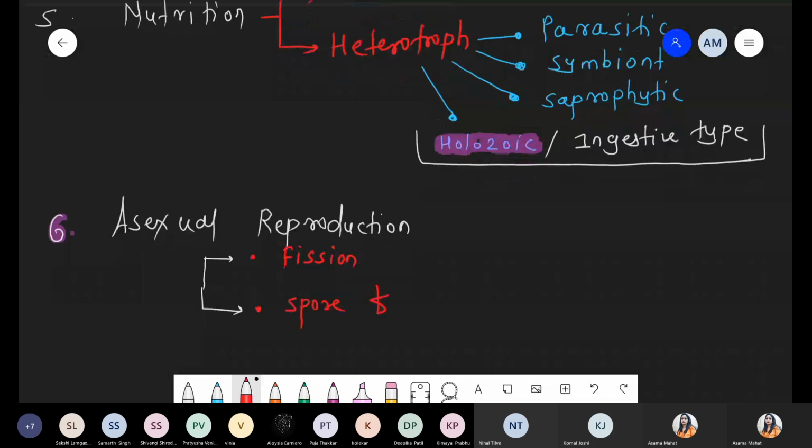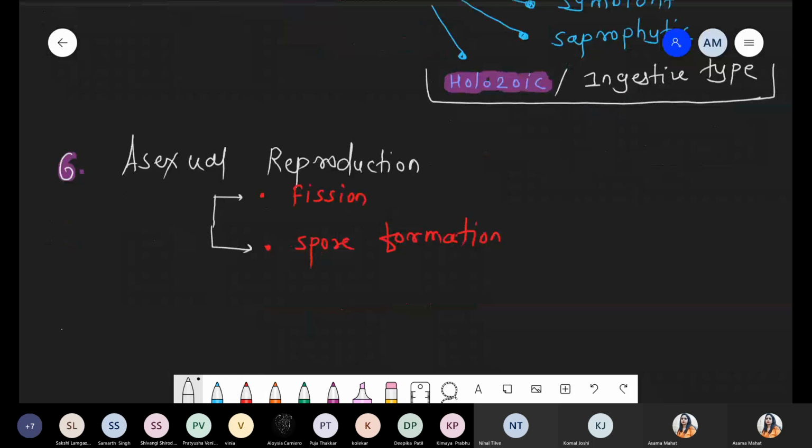Spore formation is very common in fungi; basically they are involved in spore formation. But even kingdom Protista also shows spore formation. So at this point they can resemble fungi also. We will discuss this in detail with examples. After the asexual, the next category we are talking about is sexual reproduction.